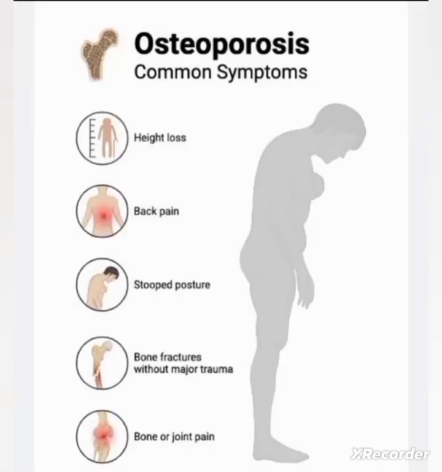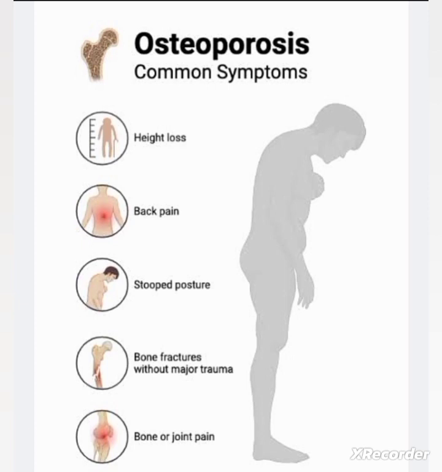Now we can see the signs and symptoms of osteoporosis. Osteoporosis is often called a silent disease because bone loss occurs without symptoms. So in most cases it is asymptomatic. People may not know they have osteoporosis until their bone becomes so weak that a fracture occurs. Some features they may show are loss of height and increased chance of kyphosis.